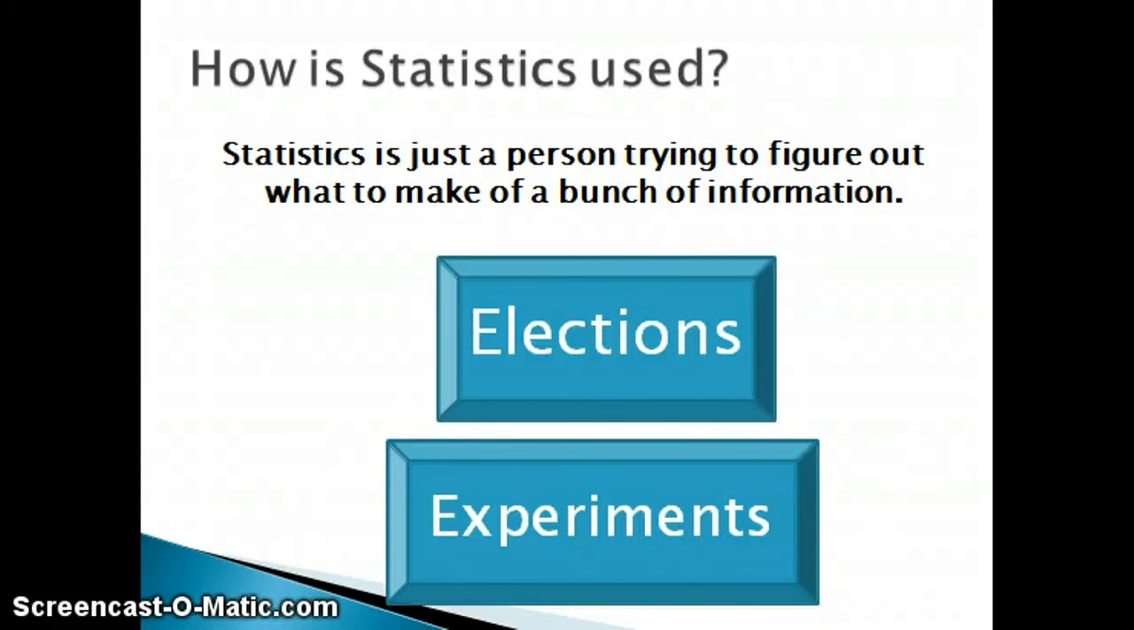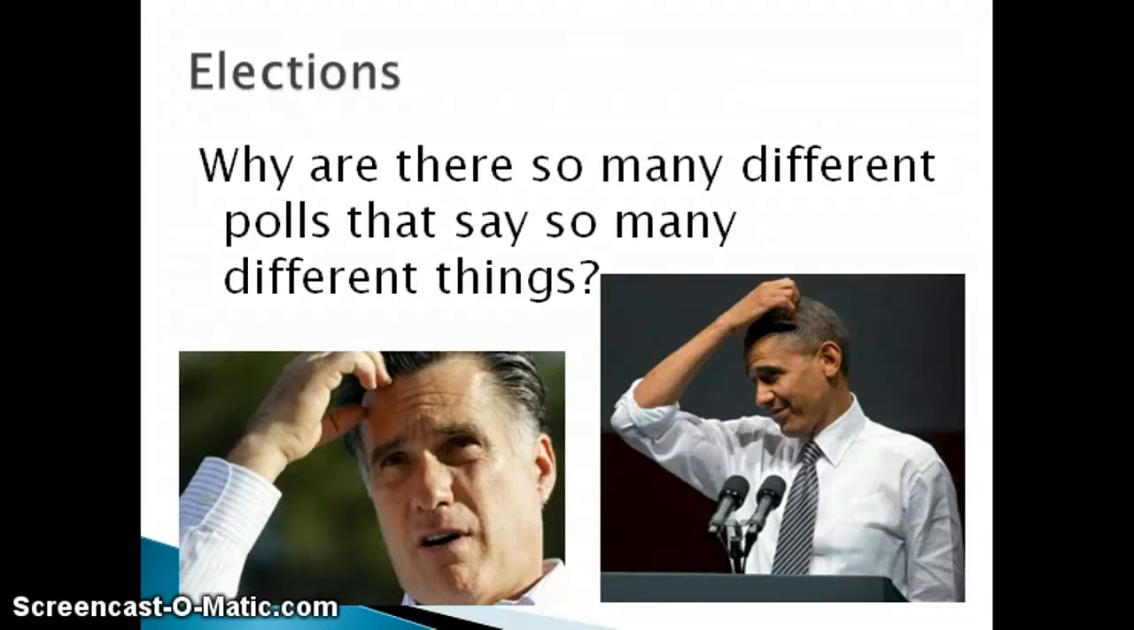Like I said before, statistics is just a person trying to figure out what to make of a bunch of information. So from there, let's look at a few practical uses. First, in elections, and then in experiments. This year in the presidential election, every news station had a different poll predicting a different percentage of votes to each candidate. But how are these polls made?